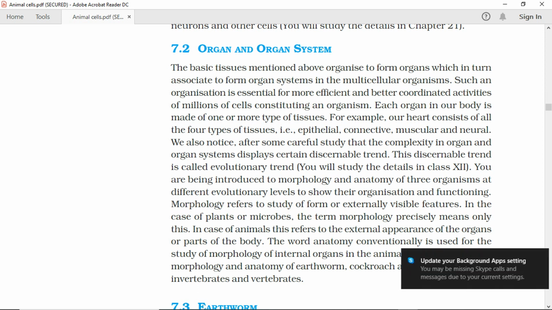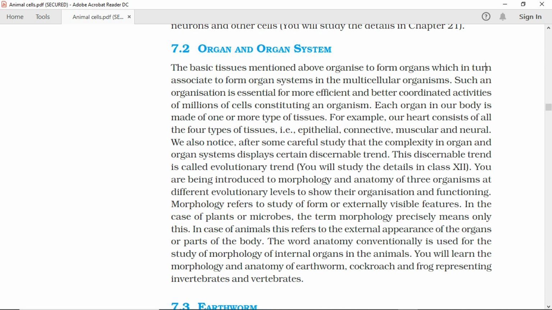We also notice, after some careful study, that the complexity in organ and organ systems displays a certain discernible trend. This discernible trend is called evolutionary trend. You will study the details in Class 12. You are being introduced to morphology and anatomy of 3 organisms at different evolutionary levels to show their organization and functioning. Morphology refers to study of form or externally visible features.